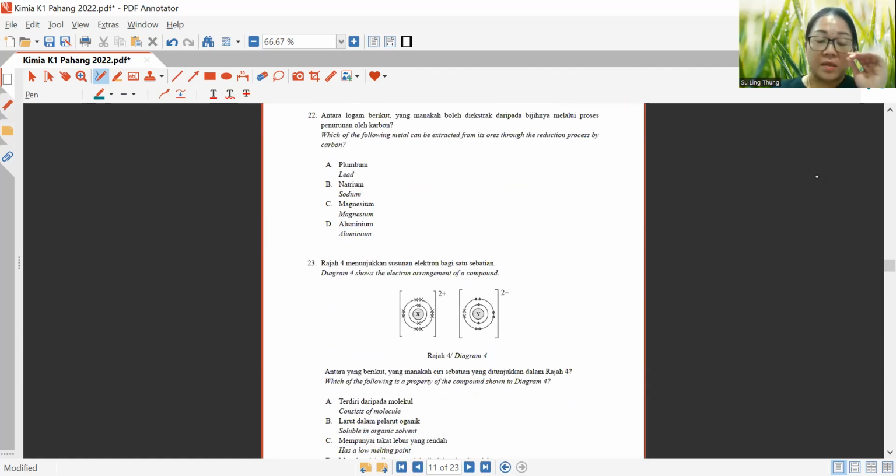Which of the following metals can be extracted from its ores through the reduction process by carbon? So basically for the reactivity series, okay, you still have to remember it. Okay, you cannot go without it. You need your reactivity series.